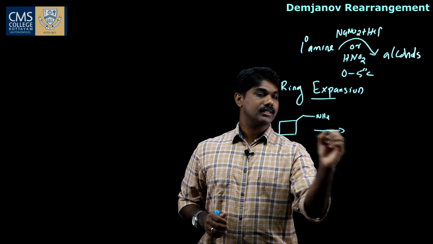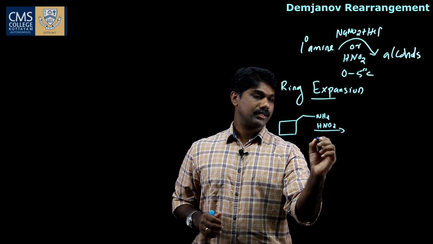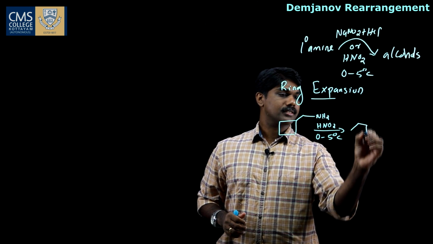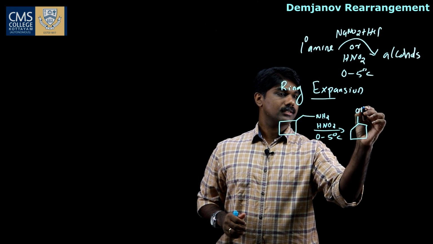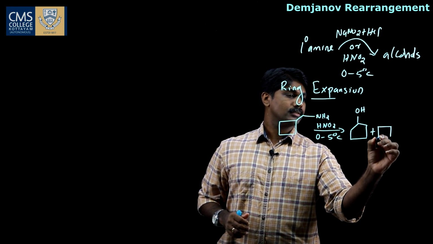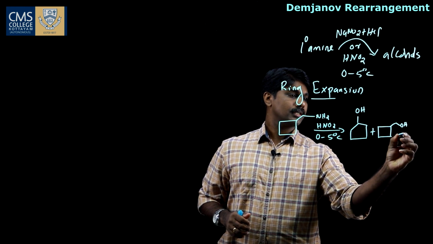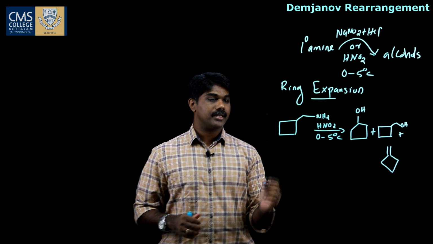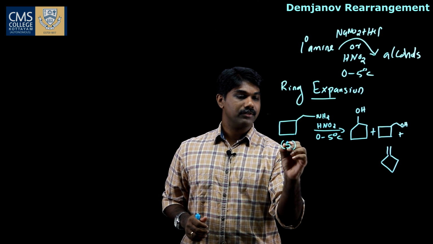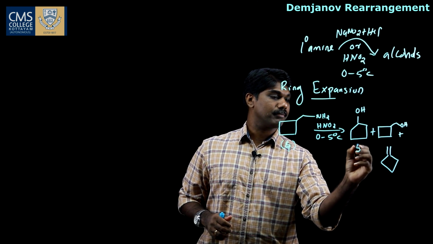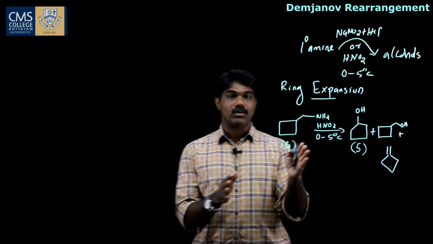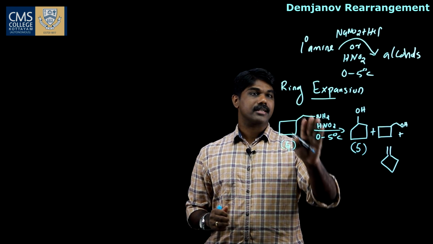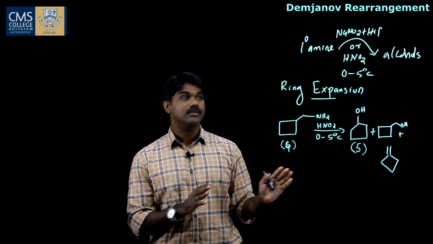So this, on treatment with the nitrous acid HNO2 at lower temperature, 0 to 5 degrees Celsius, we get actually three products. So one is this, and another alcohol OH, and an alkene. This is a side product formed during this reaction. See here, this four-membered amine gets converted into a 5-membered ring, and this is called a ring expansion. The 4-membered ring gets enlarged to a 5-membered ring, and this is an example for a ring expansion Demjanov rearrangement reaction.